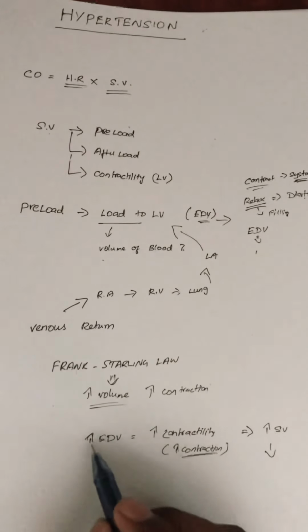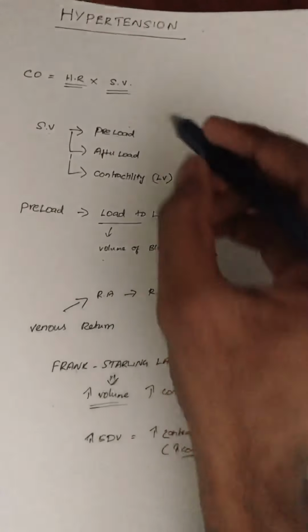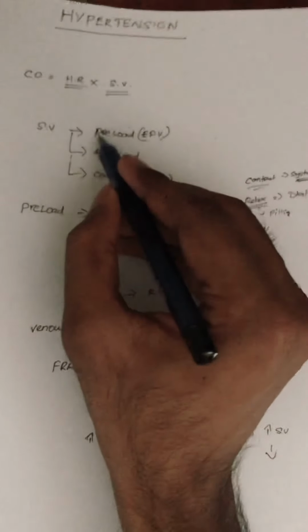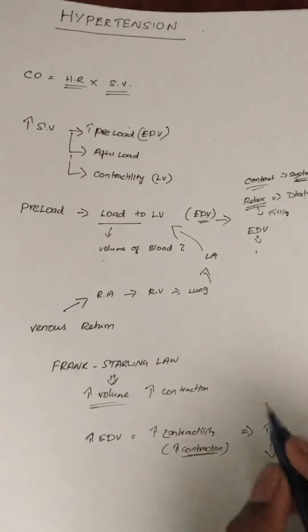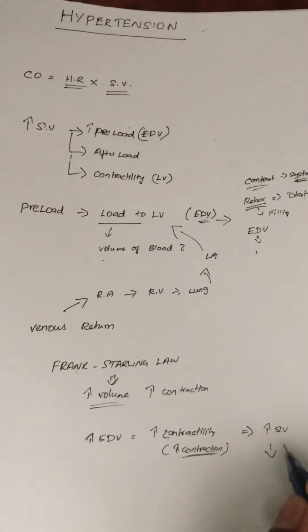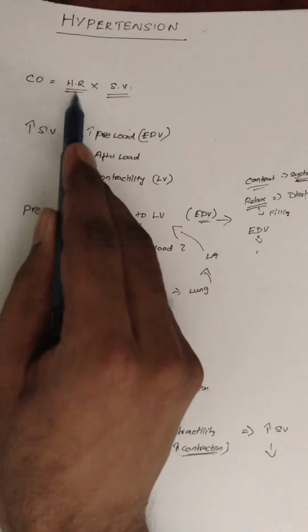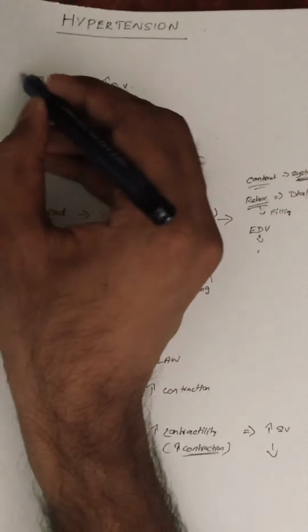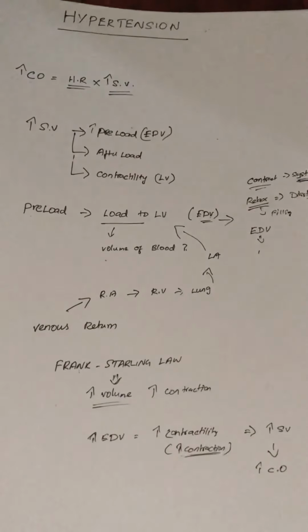So what will happen if there is an increase in end diastolic volume? End diastolic volume is nothing but preload. If there is an increase in preload, the stroke volume will increase. So what is cardiac output? Heart rate into stroke volume. If there is an increase in stroke volume, the cardiac output will increase.